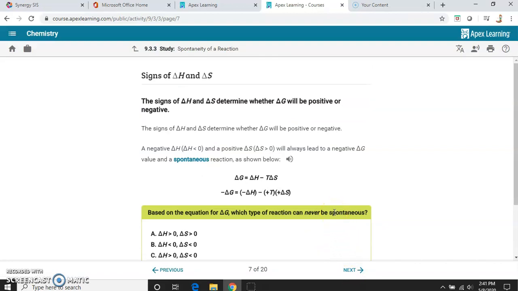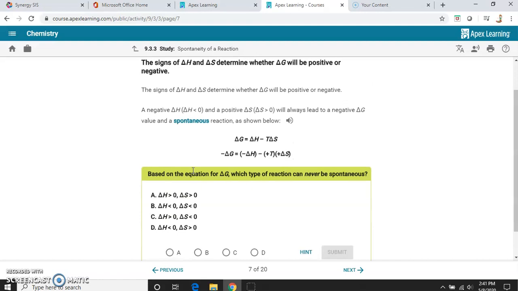So we can start looking a little bit at this calculating, and this whole idea that the signs of both of these, the enthalpy and entropy, determine whether it's going to be positive or negative. So if we have a negative enthalpy and a positive entropy, it will always lead to a negative G, and a spontaneous reaction will always happen. And then down here, based on the equation, which type can never be spontaneous? So we have to kind of play around in our mind.